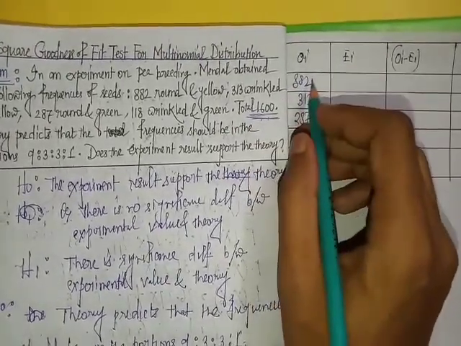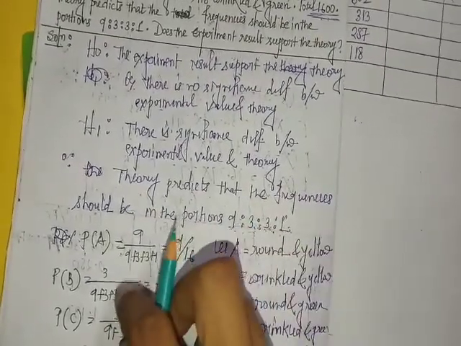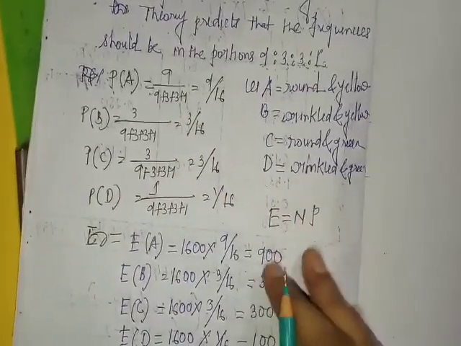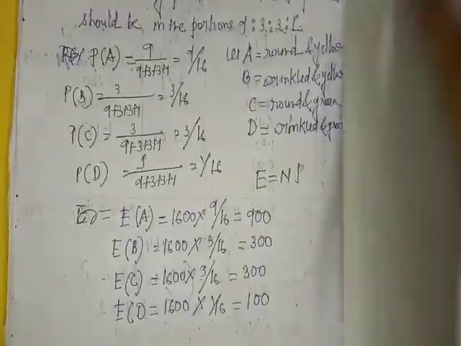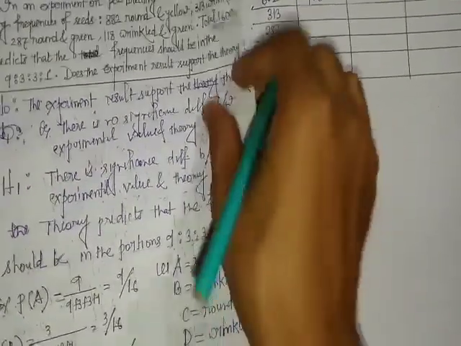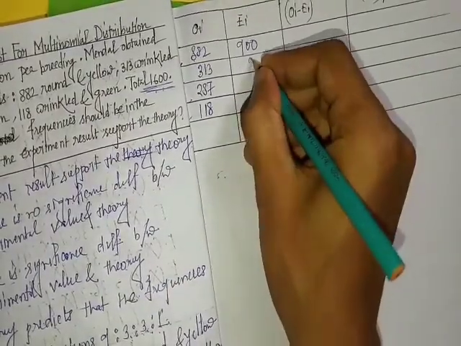Next, expected frequency of 882. 882 means A, round yellow, that is 900. Expected frequency of B, B means 313, that is 300.